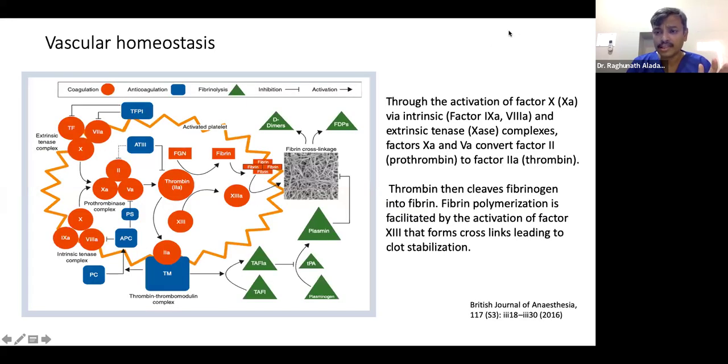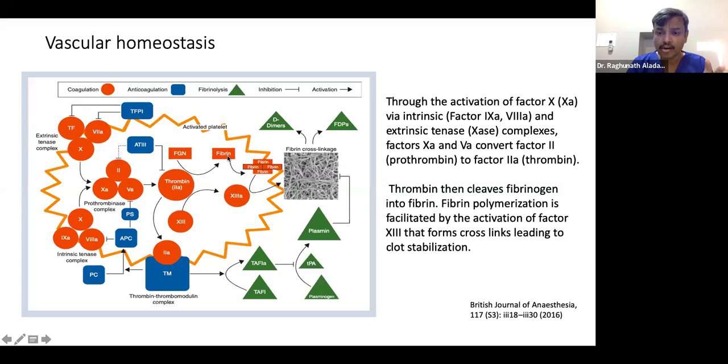Before discussing factor concentrates, we should know about hemostasis. We all know there is an intrinsic pathway, which constitutes factor 10, factor 9, and factor 8, and an extrinsic pathway, with tissue factor, factor 7A, and factor 10, which forms the prothrombinase complex that converts prothrombin to thrombin. This is very important. This thrombin then cleaves fibrinogen into fibrin.